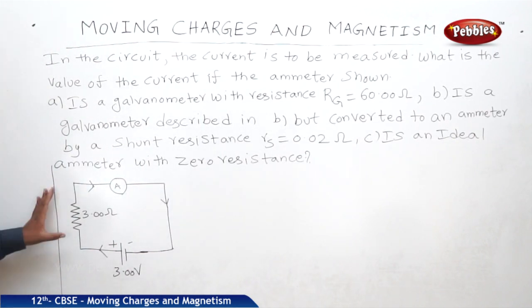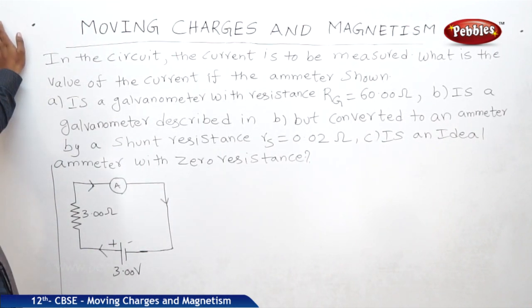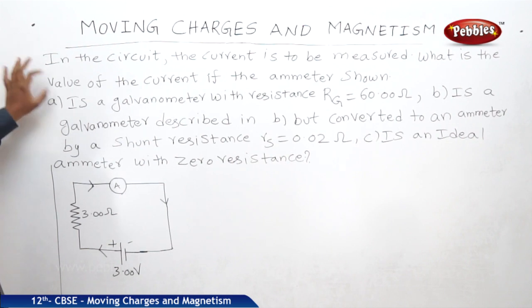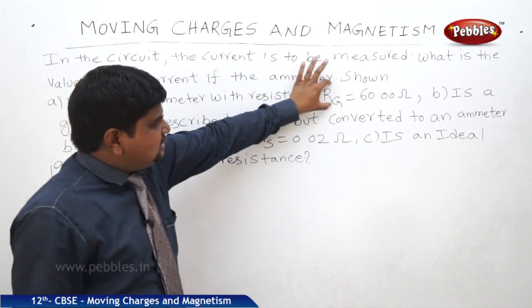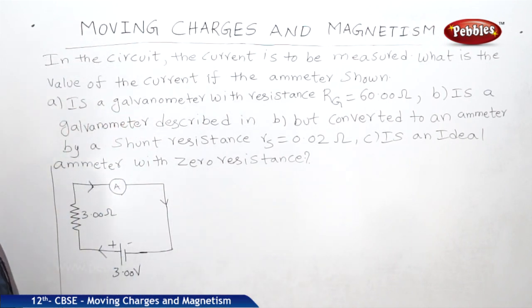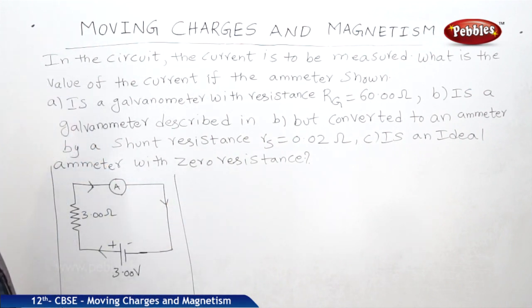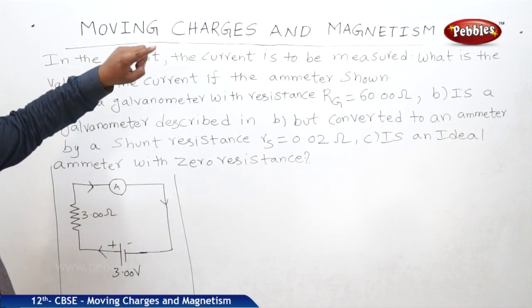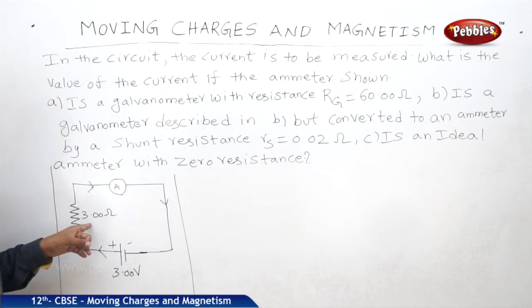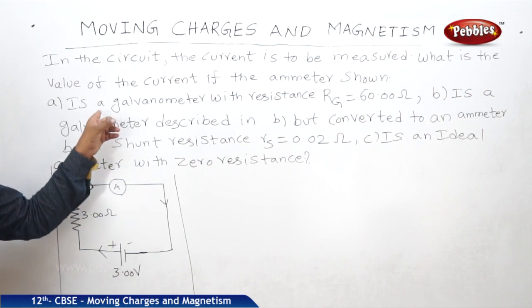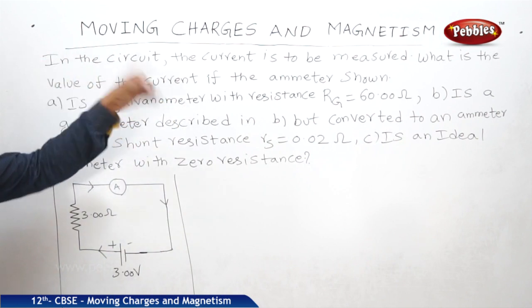See this problem. In the circuit, the current is to be measured. What is the value of the current if the ammeter shown is a galvanometer with resistance Rg 60 ohms, a galvanometer converted into an ammeter by a shunt resistance Rs 0.02 ohms, or an ideal ammeter with zero resistance? See here, the first case is a galvanometer with resistance Rg, and the shunt resistance is 3 ohms. So what will be the total resistance? What is the value of the current if the ammeter is shown?